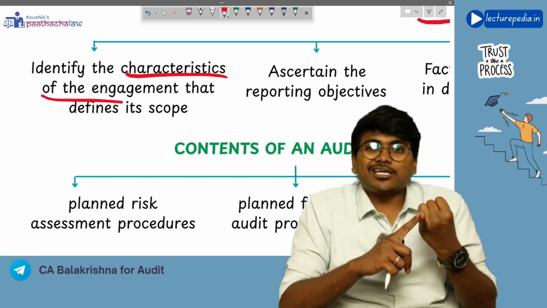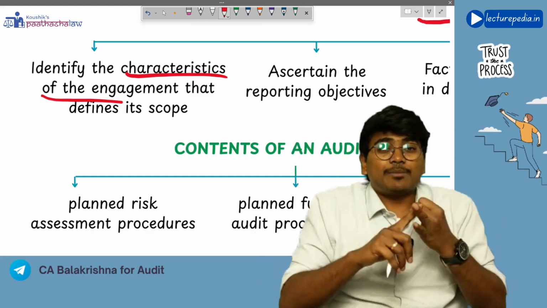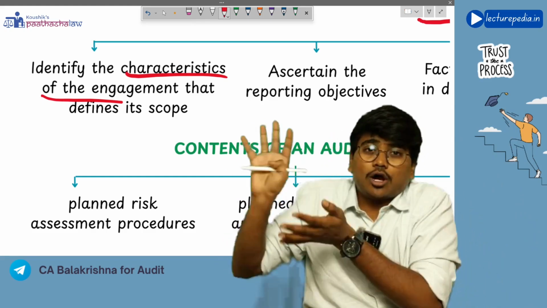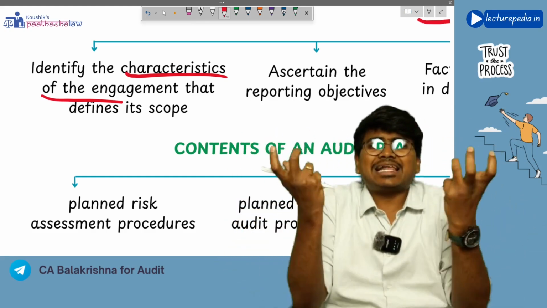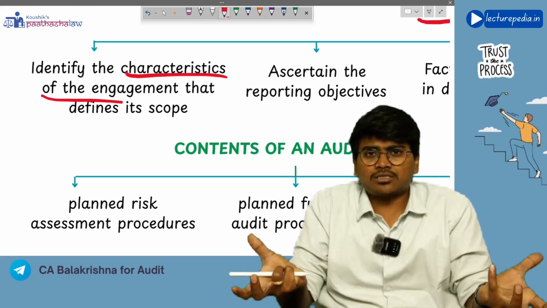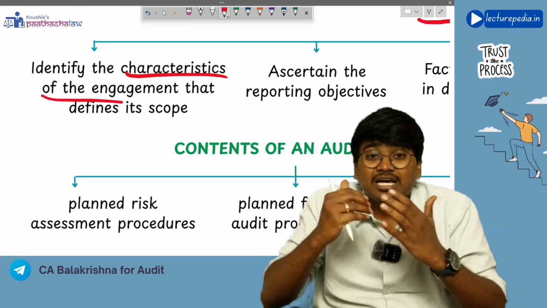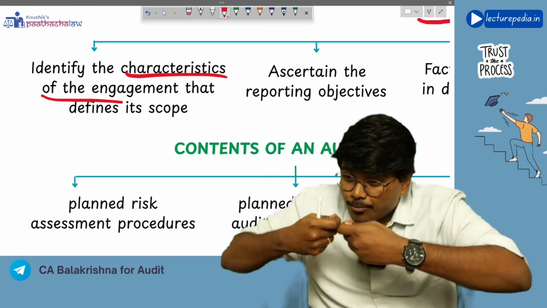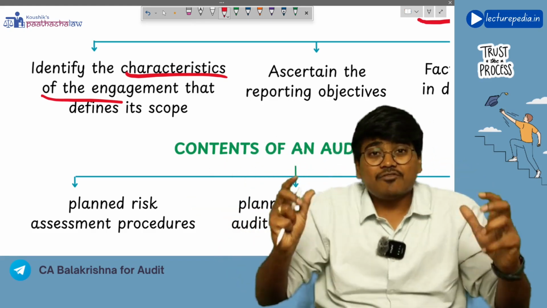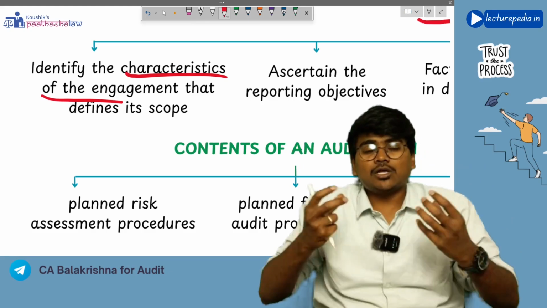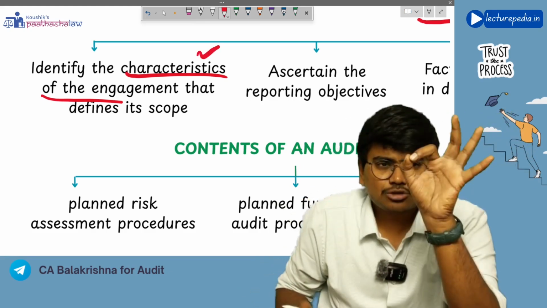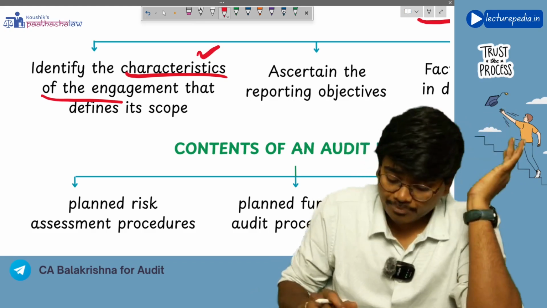Okay, for a banking company you will do the audit differently, for a manufacturing company you will do the audit differently, okay, for an insurance company you will do the audit differently. So based on characteristics of the engagement or characteristics of the entity, the type of audit that you will perform will vary. Okay, the procedure in which you will perform the audit will vary. So while preparing overall audit strategy, you should first of all take care of the characteristics. You should identify the characteristics of the engagement.